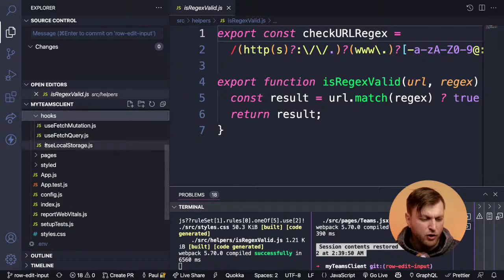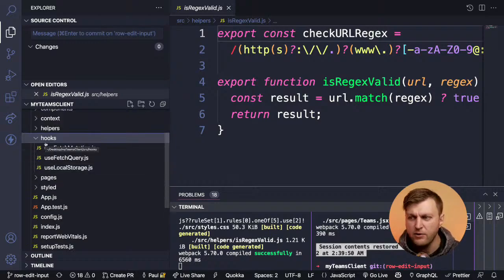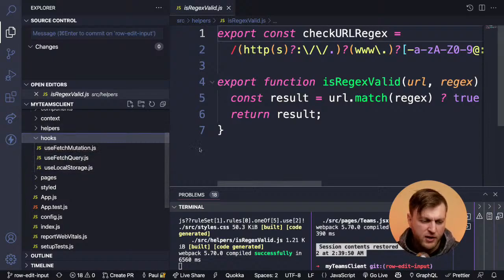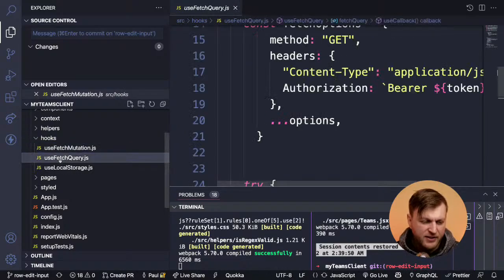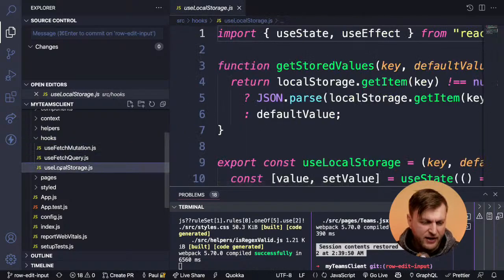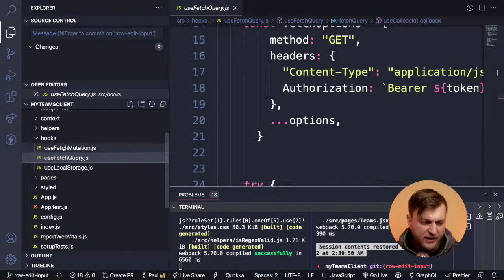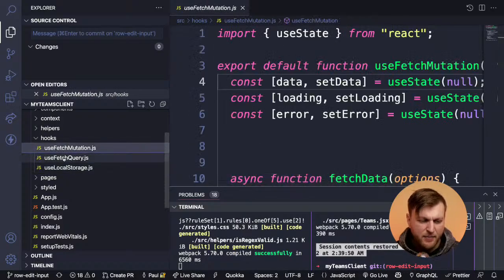Then I have hooks. In React, you have your useState, you have your useEffect, your useReducer hook, whatever. All those hooks come with React, but you can actually write your own custom hooks. So I have a hooks folder where I have custom hooks to save data to local storage, to fetch data, or to update data. I made it like this because I wanted to do something that mimics how GraphQL works. Not exactly, but I'll show you as we get into it.